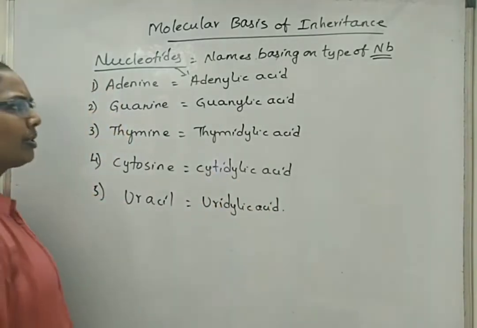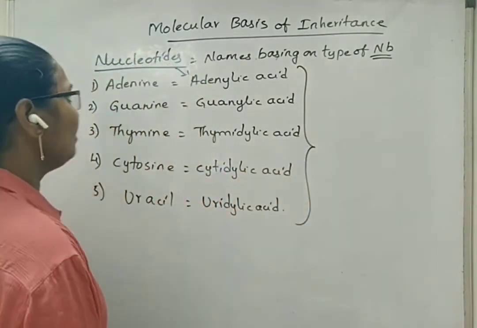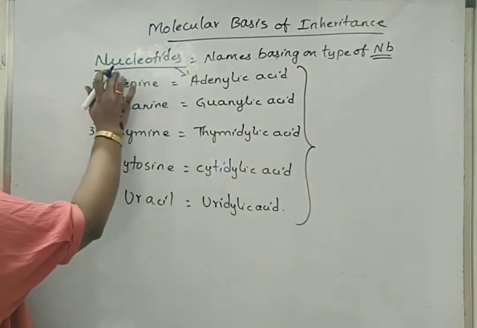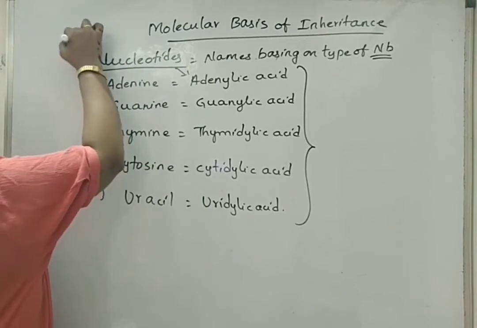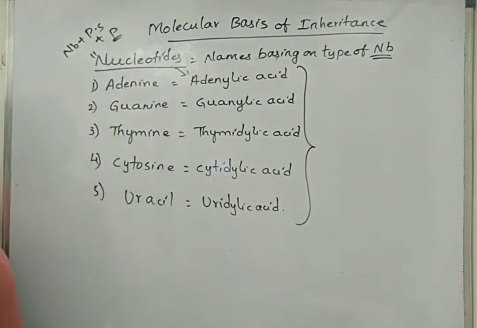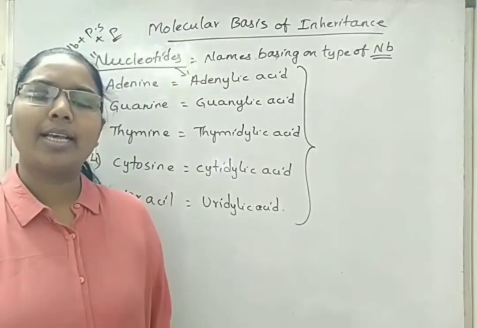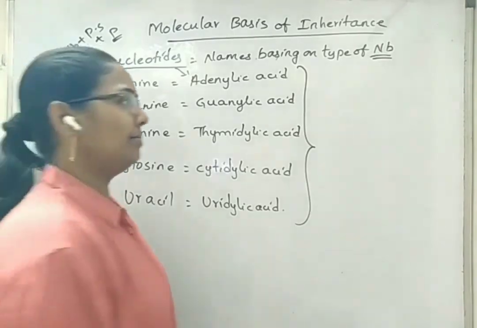This is about nucleotides, other terms. We know that a nucleotide is a combination of nitrogen base plus pentose sugar plus a phosphate molecule. If the phosphate molecule is removed, then the same compound is called a nucleoside.